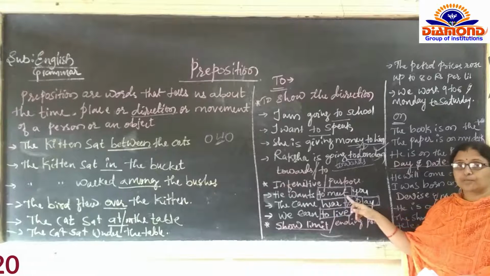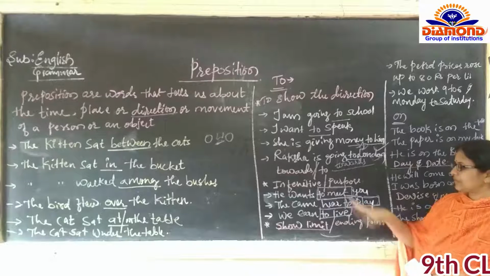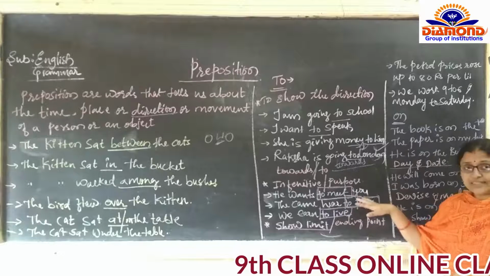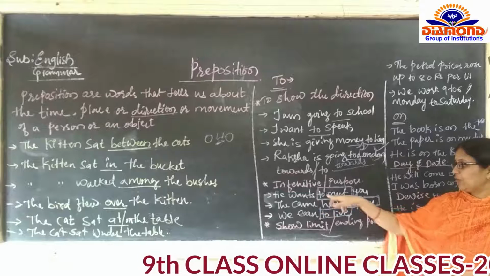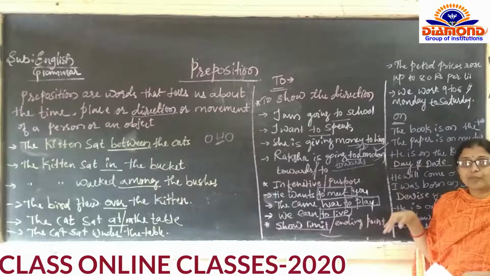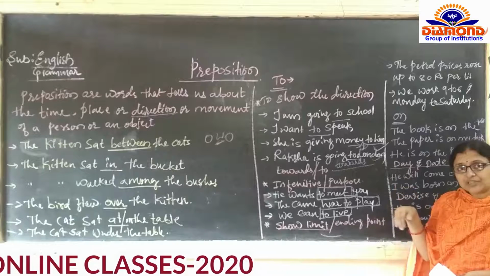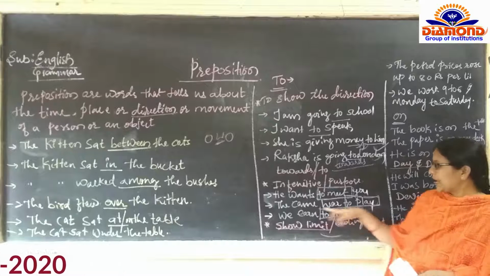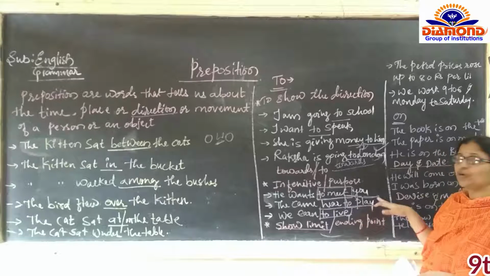And to meet. He came here, the same infinitive in purpose, here the purpose is also there. He wants to meet you. उसको आपसे मिलने का है. पर्पस क्या है उसका? आने का पर्पस क्या है? आपसे मिलने का है. I came here to play.